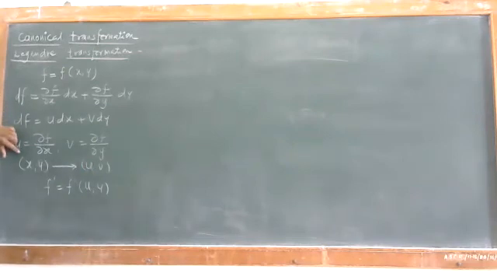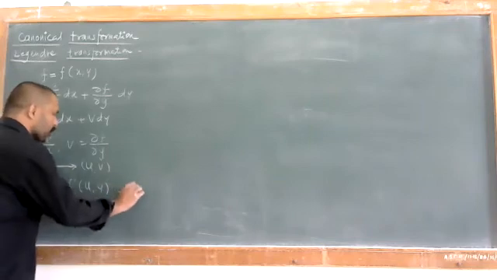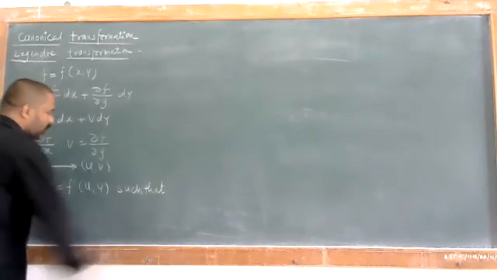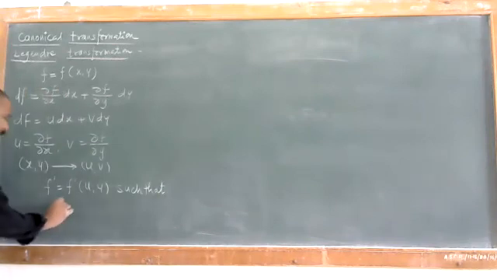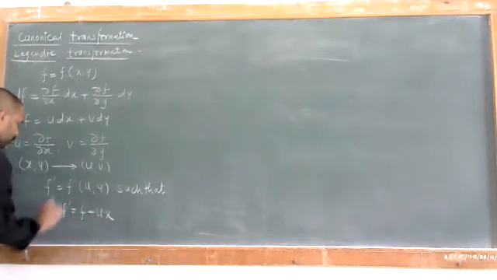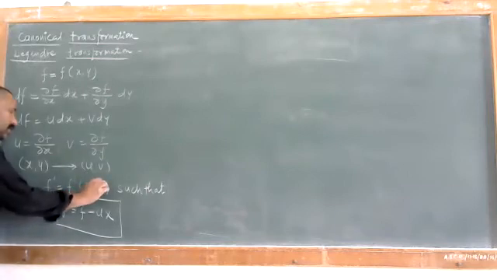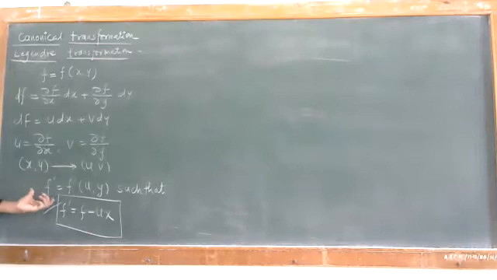We'll have to change the basis from xy to uv, in such a way that u is the independent variable and x is the dependent variable, and we'll have to define the function f dash in such a way that f dash is equal to f dash of uy.